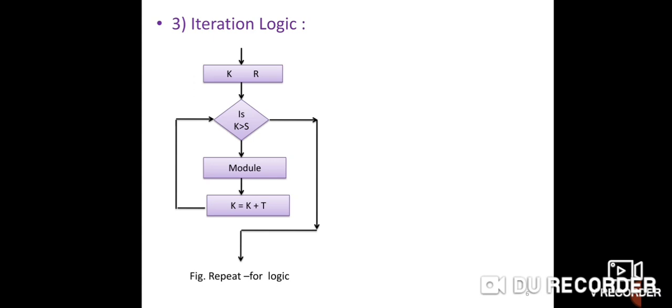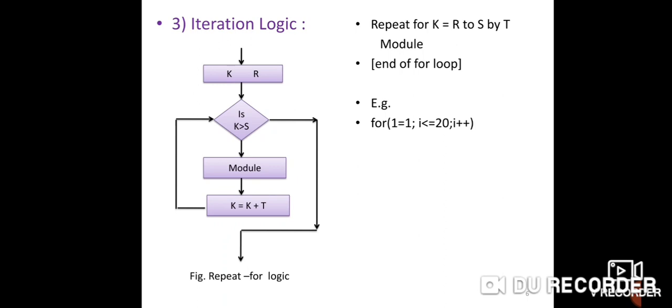Now see, for example, repeat for k is equal to r to s by t, module will be executed. This is the for loop and end of for loop. See the example using C++.